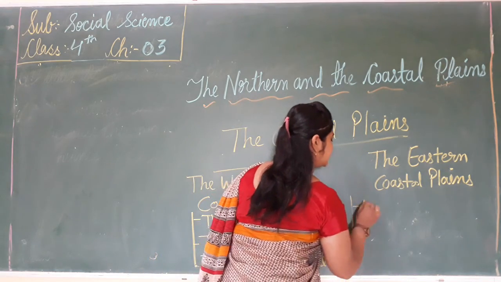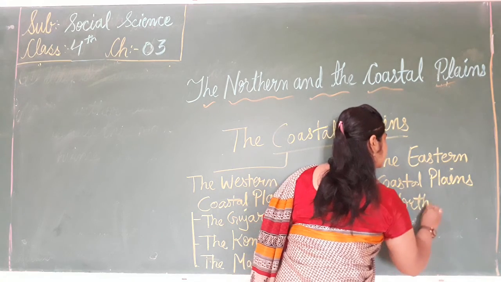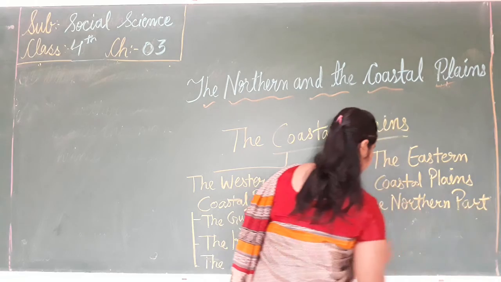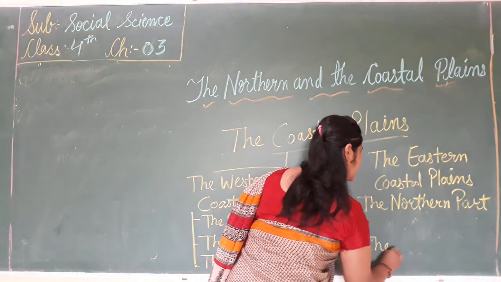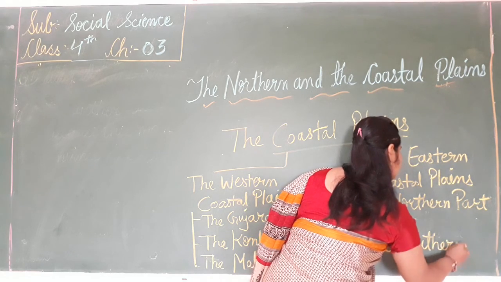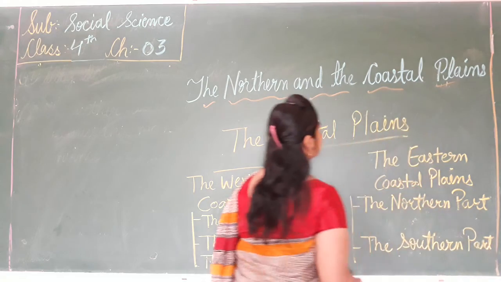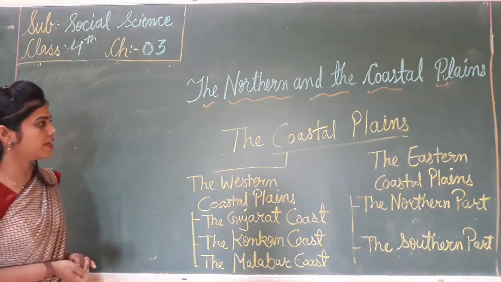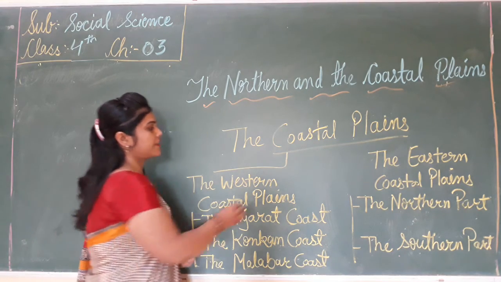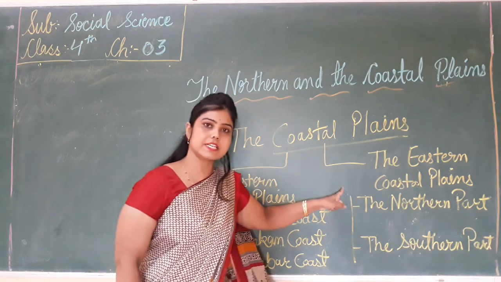First is the northern part and the second is the southern part. We have learned about coastal plains, which are divided into the western coastal plains and the eastern coastal plains.